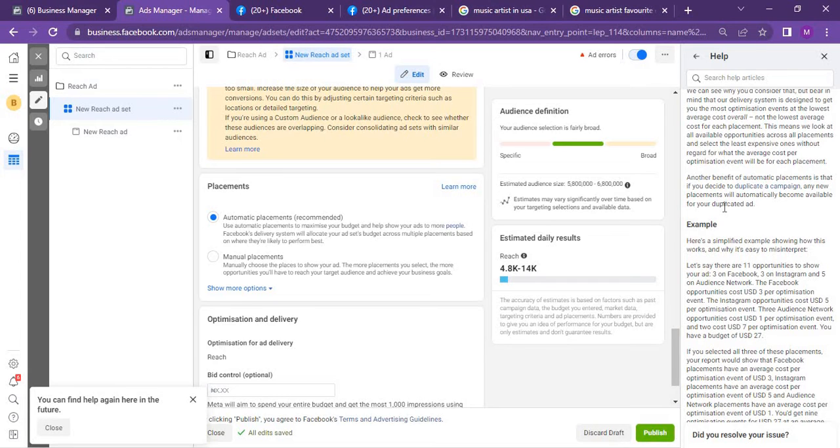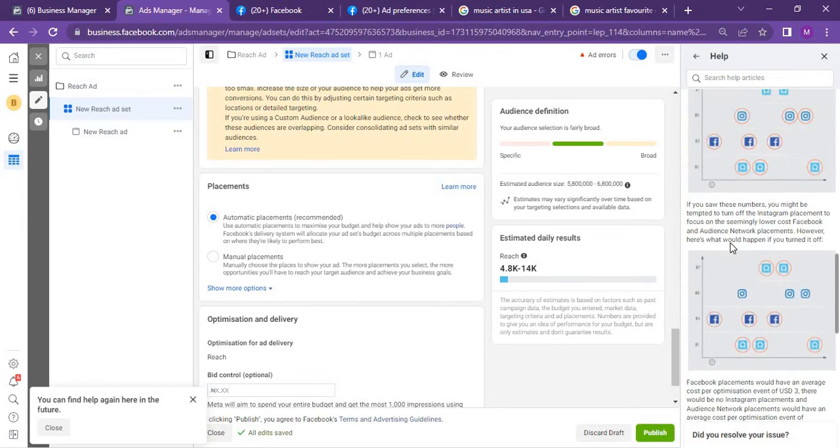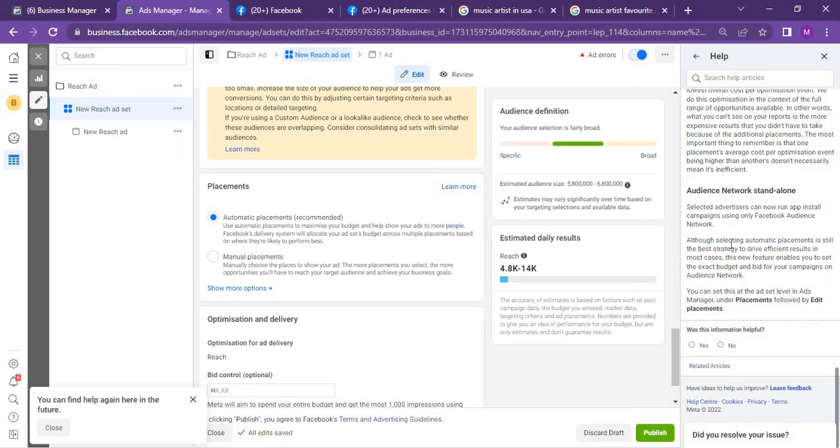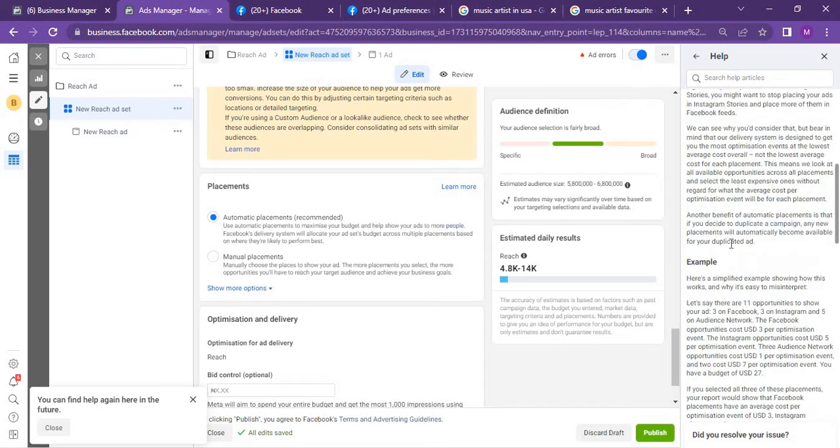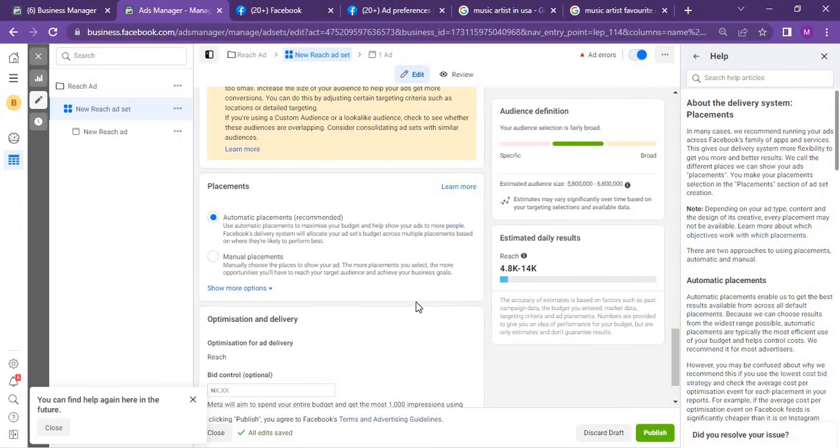So if there is another platform Facebook integrates and there is news feed for that platform, maybe we don't know if WhatsApp one day has news feed. So if at all WhatsApp has news feed or Messenger has news feed, you can't actually select that in the duplicated ad again because you are making use of manual placement. That's what this is saying. So you can see there is a whole lot of information about that we'll not go into. These are other information about the automatic placement.